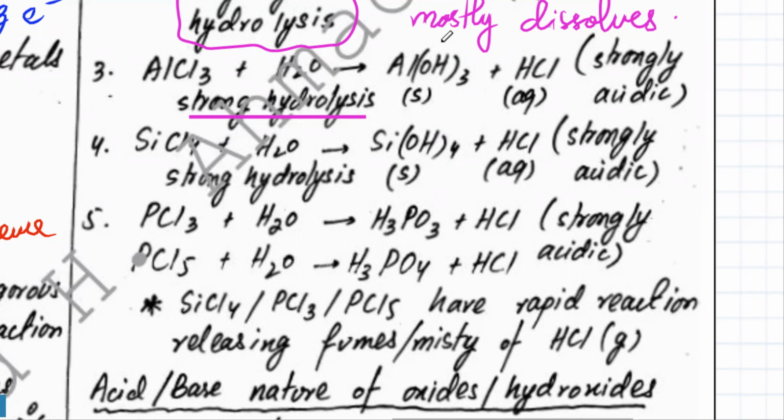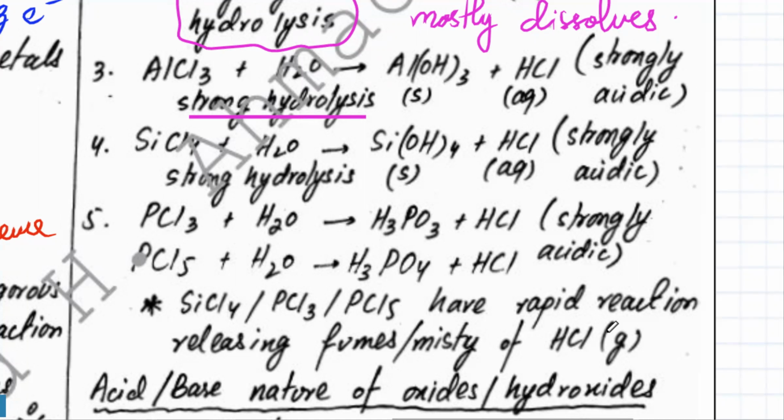Silicon hydroxide. And remember, hydroxides and oxides can be used interchangeably. You can write Al2O3 instead of Al(OH)3. Similarly, you can write SiO2 instead of Si(OH)4. And a strong acid would be produced. PCl3, PCl5, again a strong hydrolysis, and you'll get two acids. If it's PCl3, it's going to form phosphorous acid. If it's PCl5, it's going to form phosphoric acid. And SiCl4, these have rapid reactions.